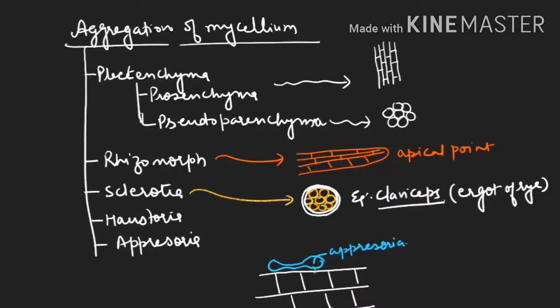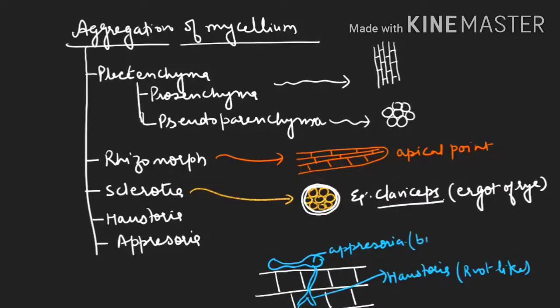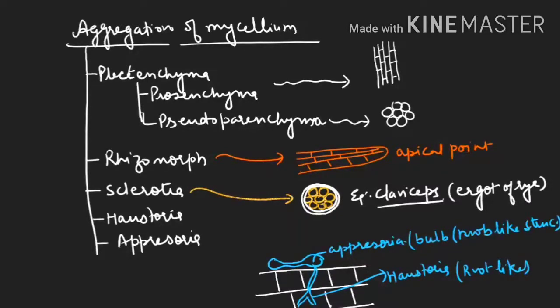And from here, they will try to penetrate inside the cell, and they will make a root-like structure to draw the nourishment. So this is known as haustoria. So haustoria is a root-like structure which is penetrating inside for withdrawing the nourishment, or you can say to take the nourishment. And appressoria is a bulb-like structure, or you can say a knob-like structure, which is made by the fungus before they penetrate inside.